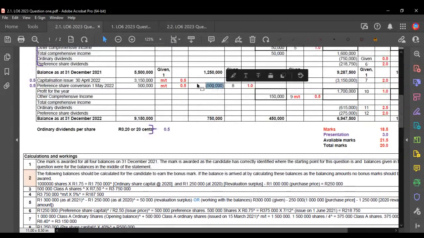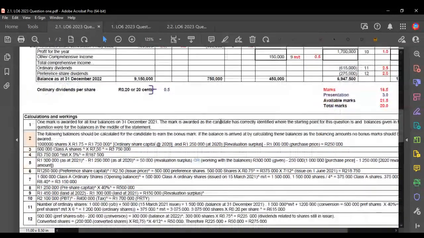Notice what's happening here. This 500,000 represents a value that was previously owned by the preference shareholders, but now these preference shareholders have become ordinary shareholders. So we move them from preference shares into the ordinary share column, right? So it's decreasing preference shares and increasing the ordinary share column. So that is what we're doing there.